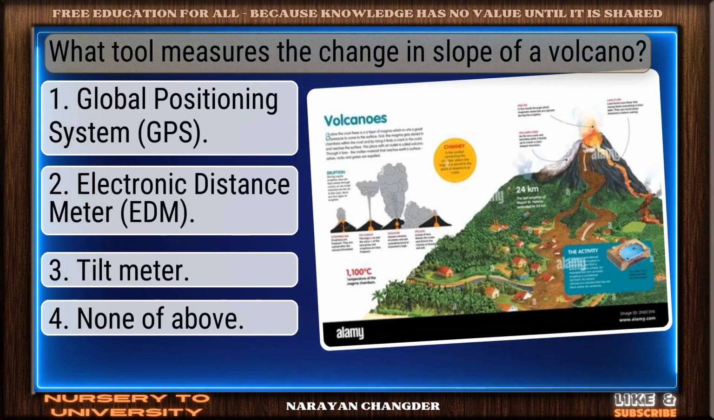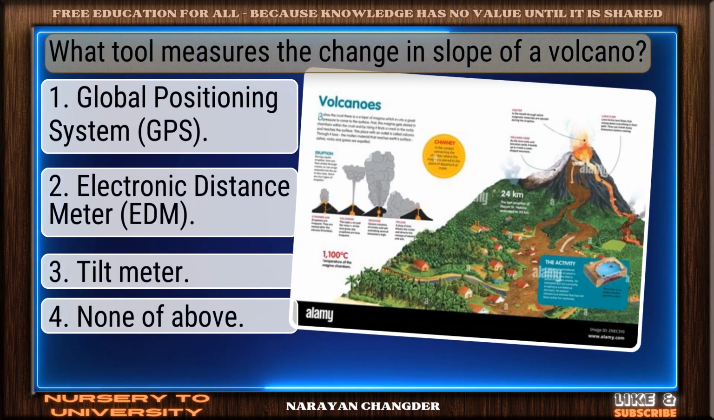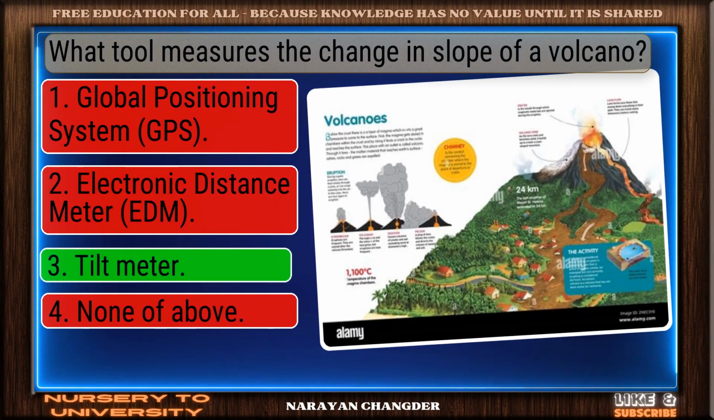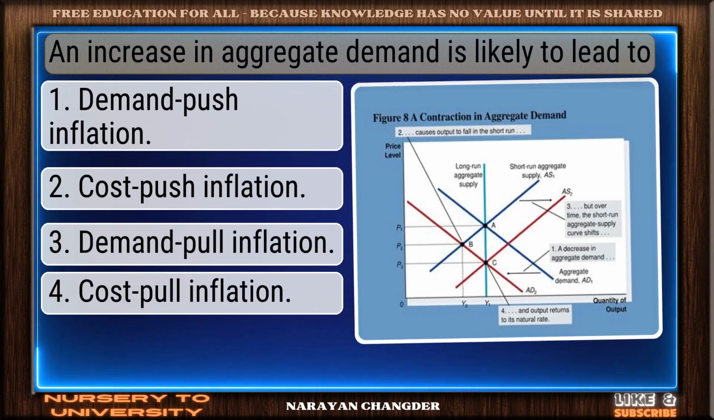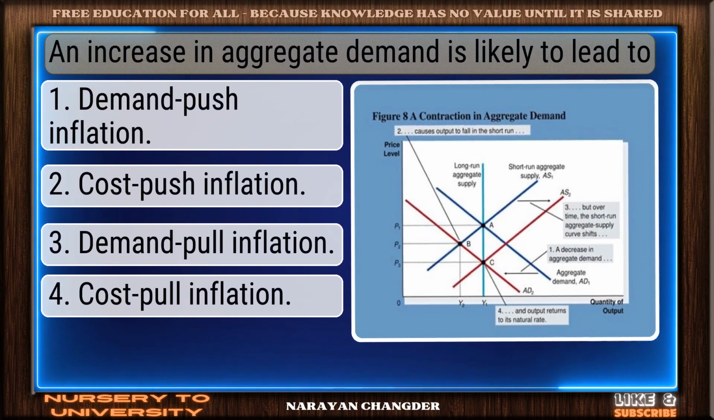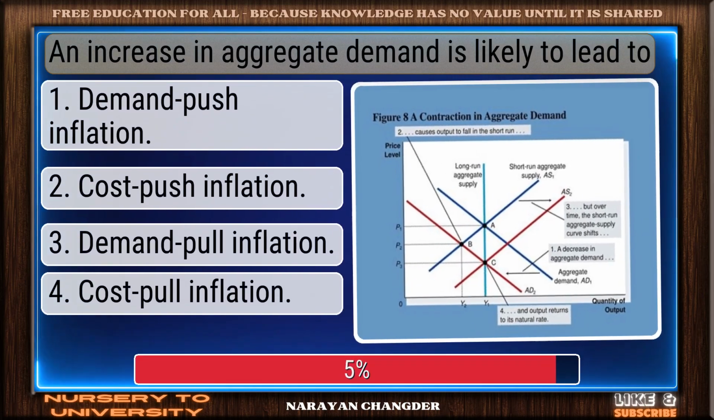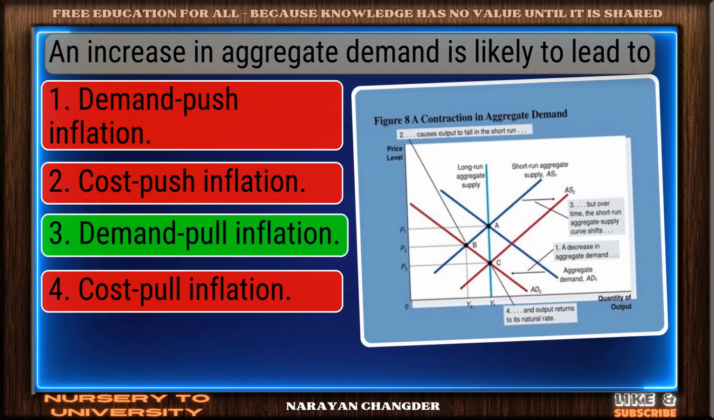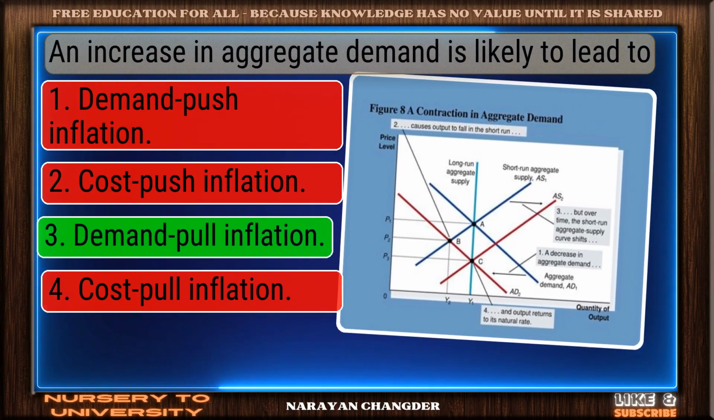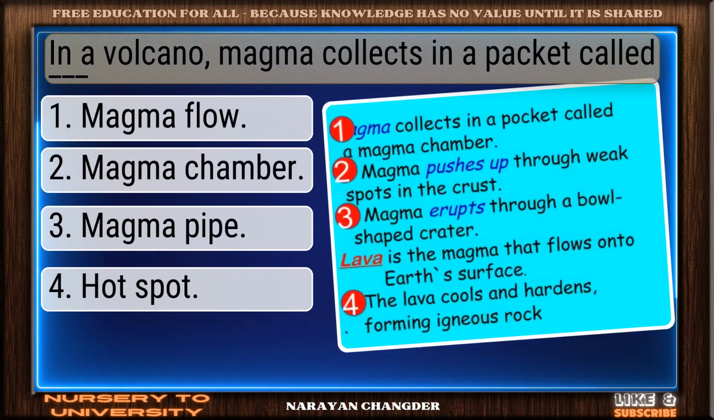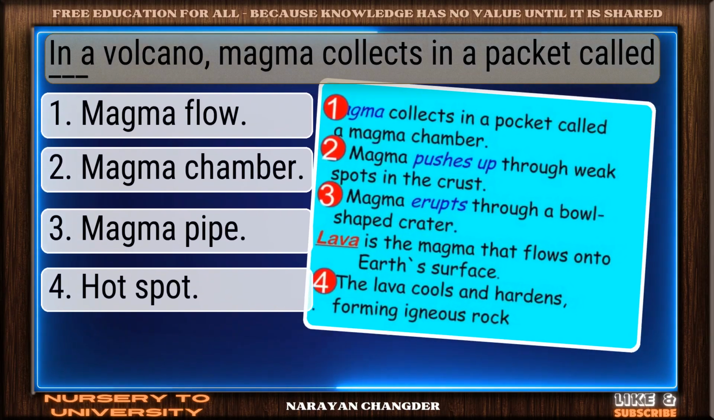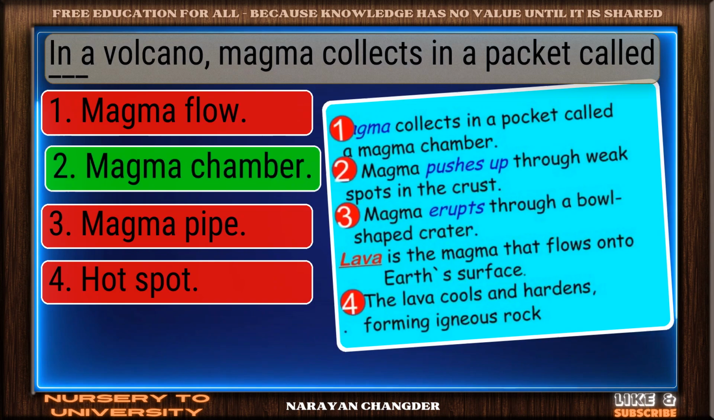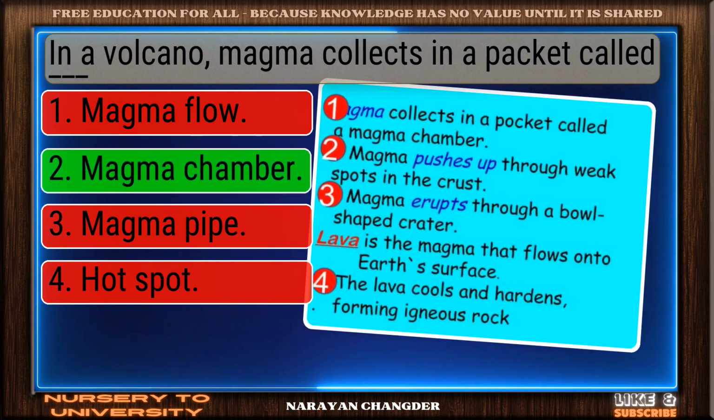What tool measures the change in slope of a volcano? Excellent choice. Tilt meter is the right answer. An increase in aggregate demand is likely to lead to. Good thinking. Demand pull inflation is the right answer. In a volcano, magma collects in a packet called dash. You got it. Your choice, magma chamber, is right.